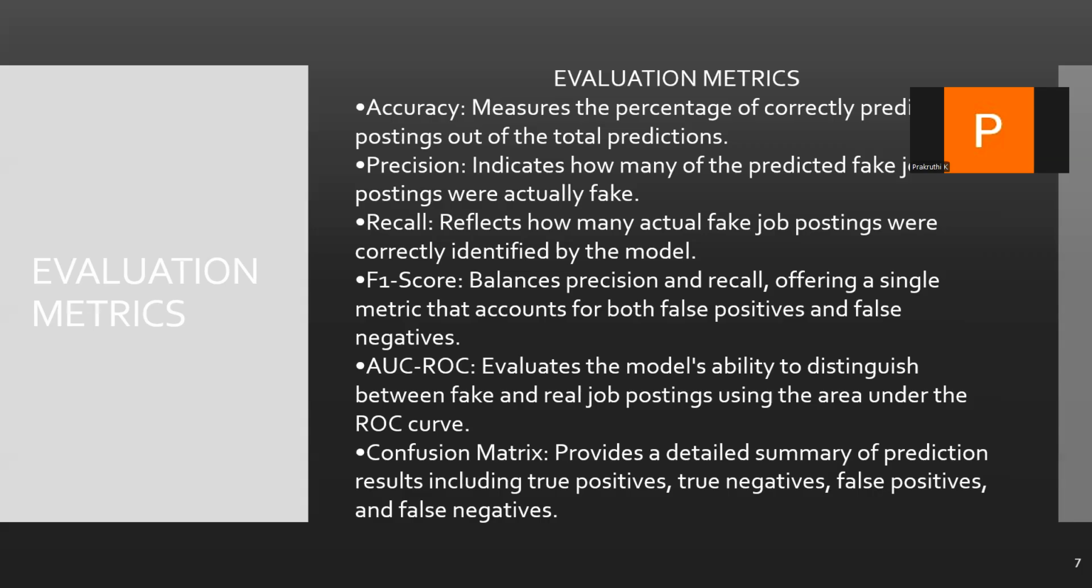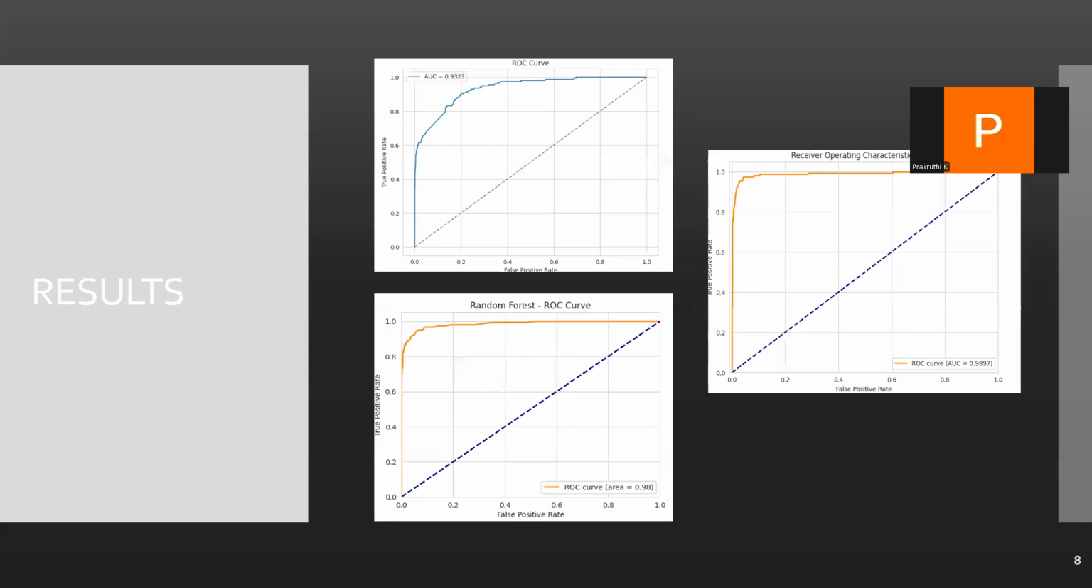We also use area under the curve, a single value that summarizes the model performance across all classification thresholds. We also plotted the ROC curve to visualize how well the model distinguishes between real and fake postings. So these are the three area under the curve graphs for three algorithms. First one is logistic regression, where we have got 0.93 area under the curve, and for random forest it is almost near 0.98, and the same for support vector machine.